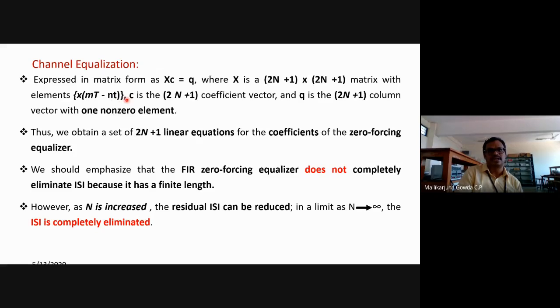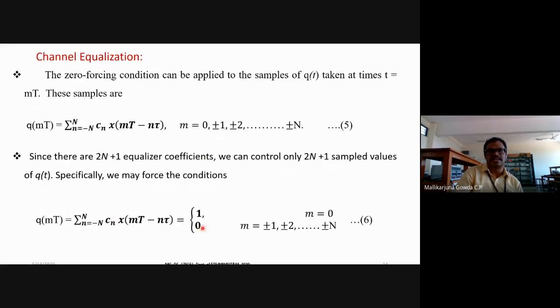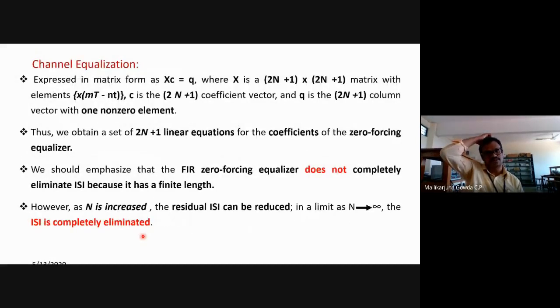Please note that change. And C is the what? A column vector with 2N plus 1 coefficients. And Q, that is the output, is also a 2N plus 1 column vector. In this Q, only one non-zero element will be there. The rest will all be 0. That is the meaning of applying the ISI criteria to this equation. Hope you will be able to visualize that matrix now.